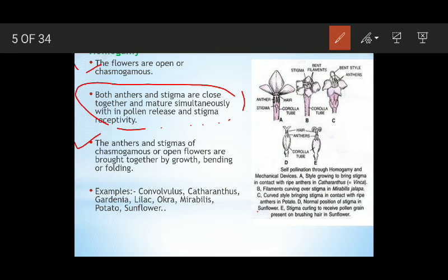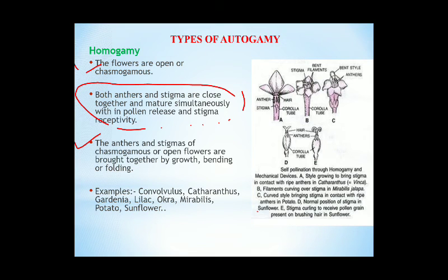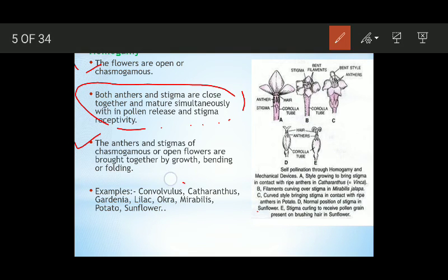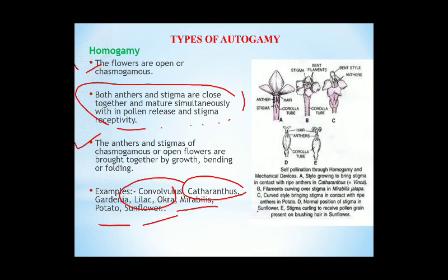Now the examples of plants which show homogamy include convolvulus, catharanthus, gardenia, lilac, okra, mirabilis, potato and sunflower. You have to just remember a few examples.